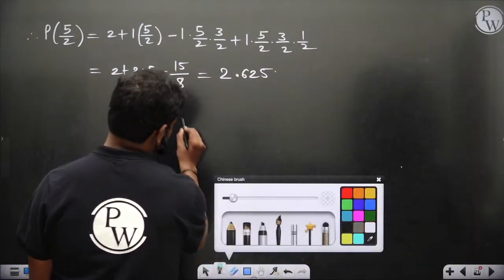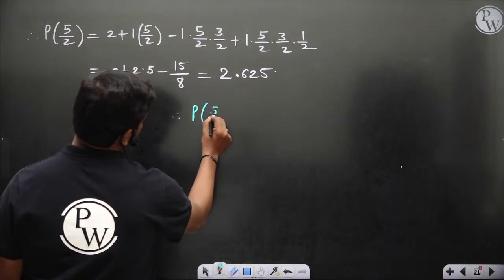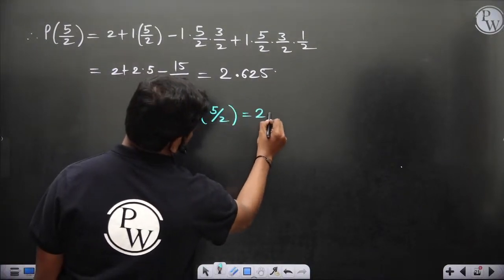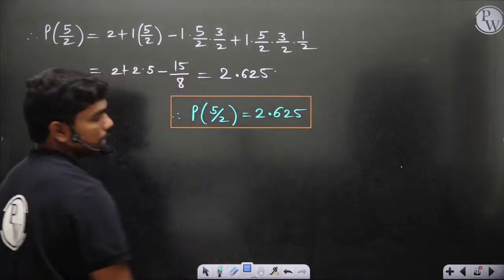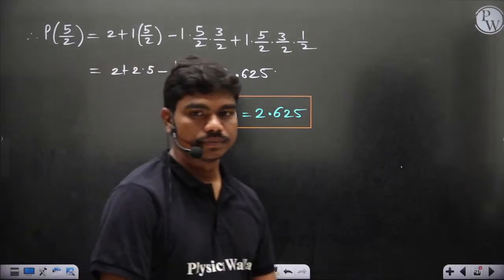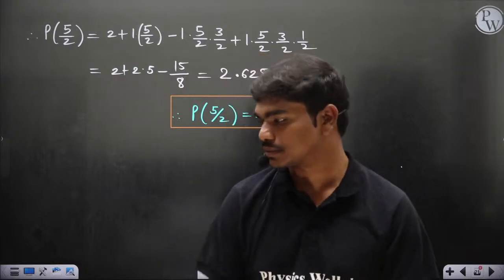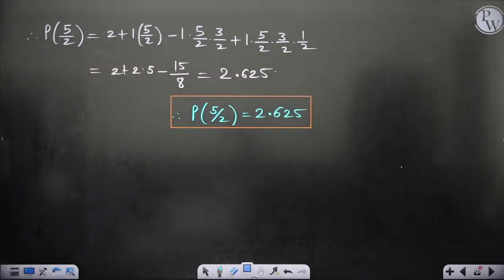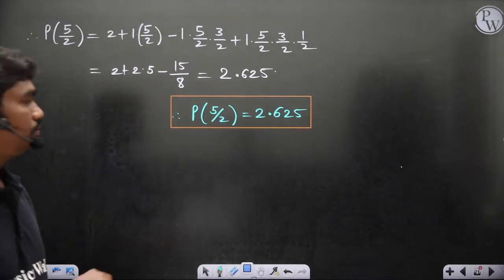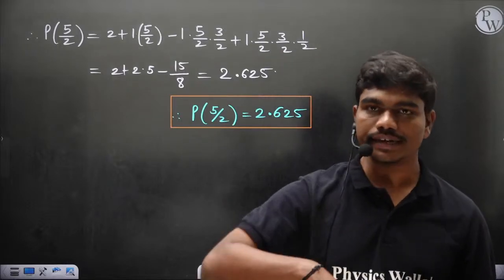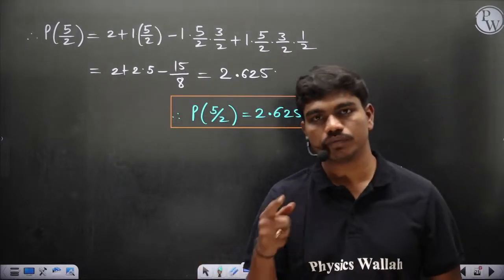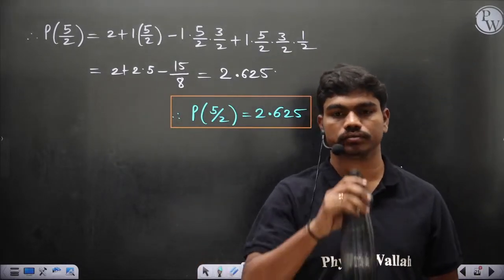Okay, so P of 5 by 2, 2.625 should be the actual answer. Let me have some water here. Okay, so 2.625, because whenever you interpolate something, that interpolated fit should pass through all the points.